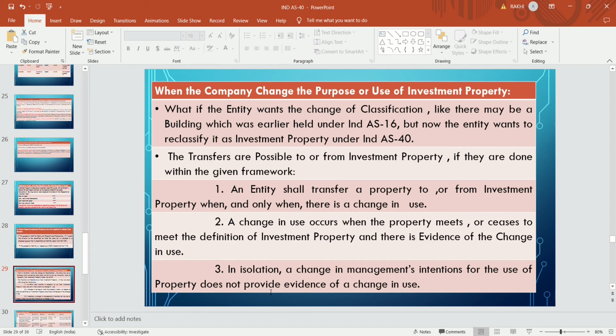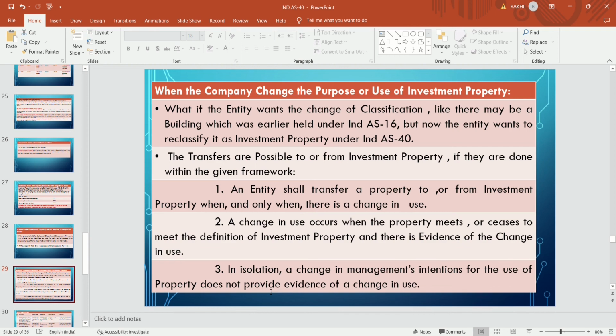Transfers are possible to and from investment property if they are done within the given framework. What are the frameworks? An entity shall transfer a property to or from investment property when, and only when, there is a change in use. They can change the purpose, then only they can. But intention alone is not sufficient to transfer a property from investment property to PPE, or vice versa. Only the intention of management is not sufficient.